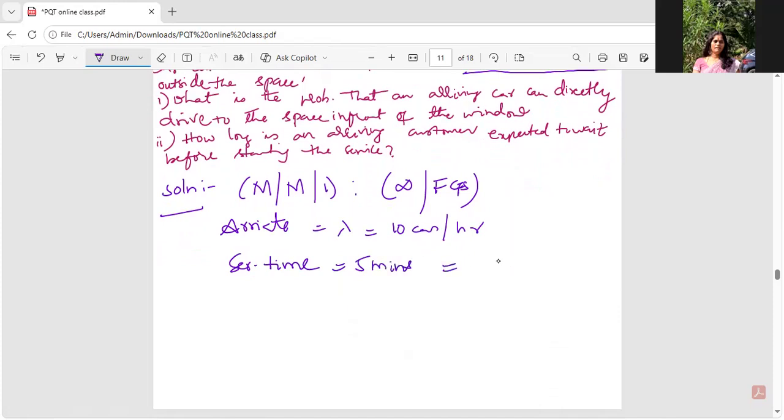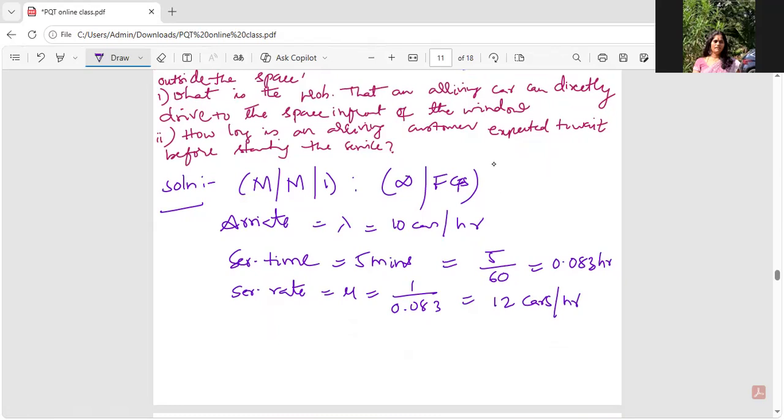So it is nothing but 5 by 60 hours, which is 0.083 hours. Now the service rate mu would be 1 by 0.083, which is nothing but 12 cars per hour.